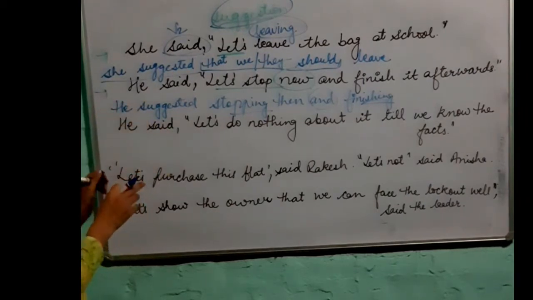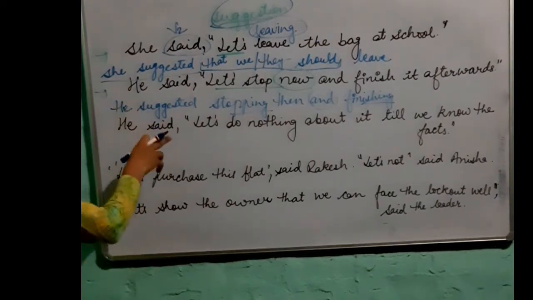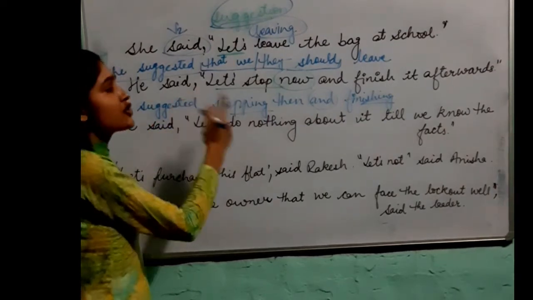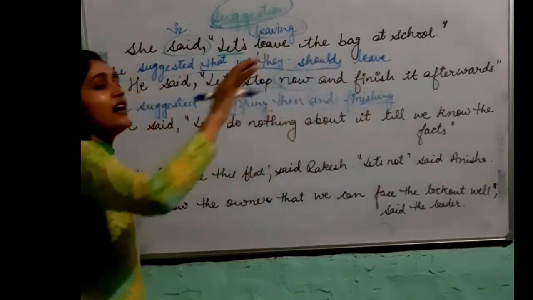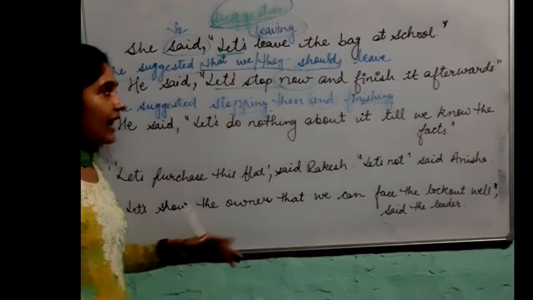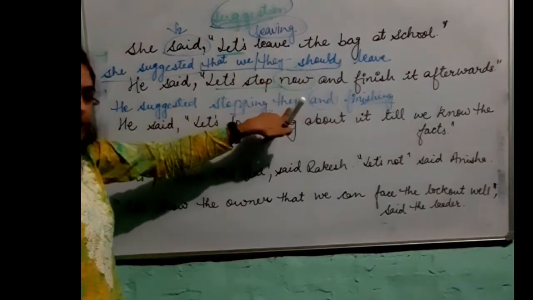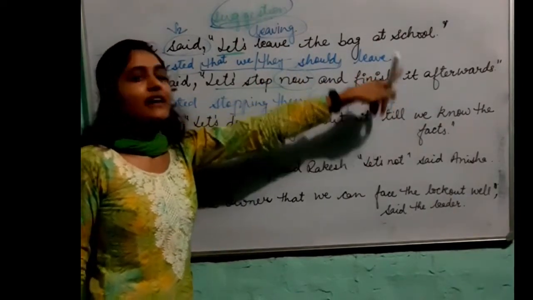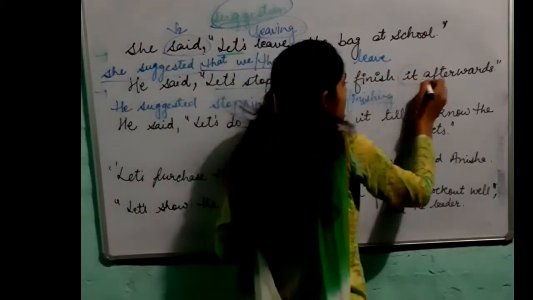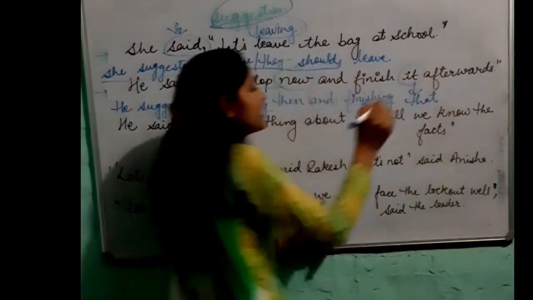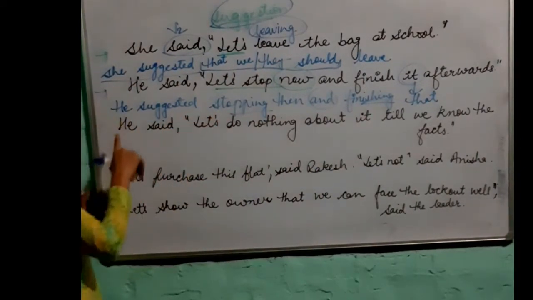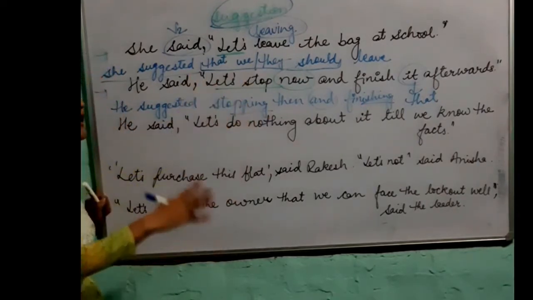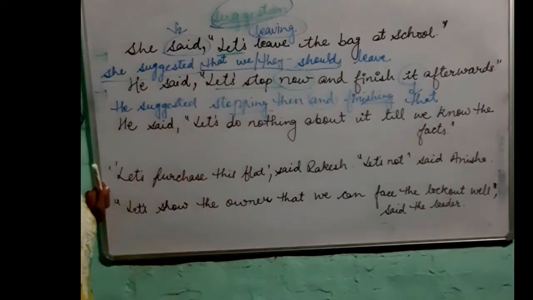The second way of transforming the same sentence is, he suggested that we should stop then and finish it afterwards. It will be changed to that. He suggested stopping then and finishing that afterwards, or he suggested that they should stop then and finish that afterwards. I hope the two sentences are clear to everyone.